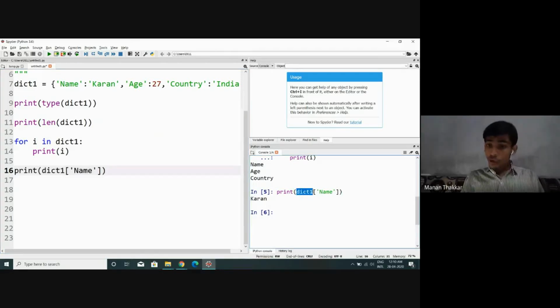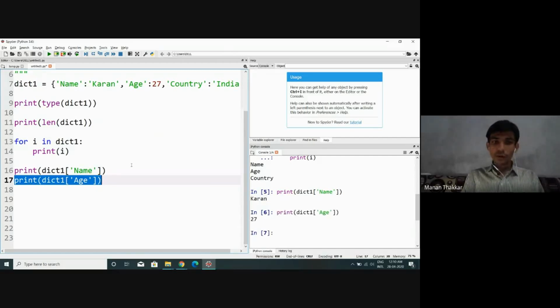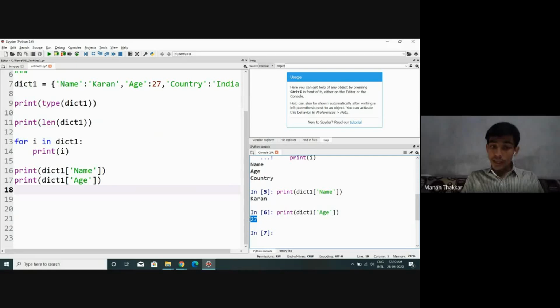So inside the dictionary, if I pass my key, look at this, what I'm getting: Karan, meaning my value. In a similar way, if I again go to display age, I need to do something like this. Look at this, so age is what? 27. This age is associated with the value 27.